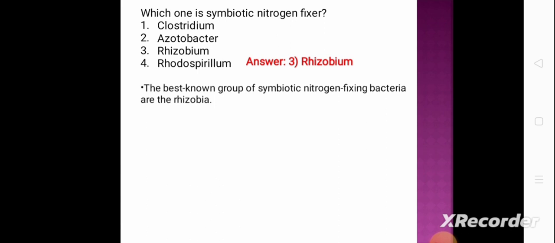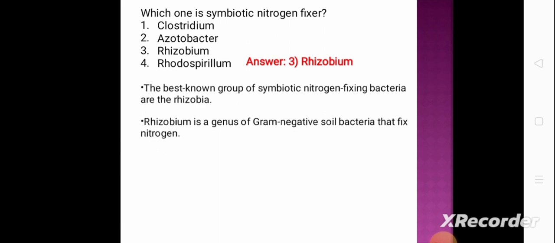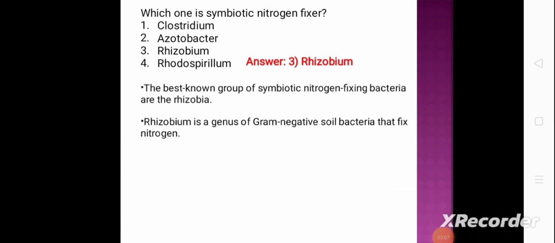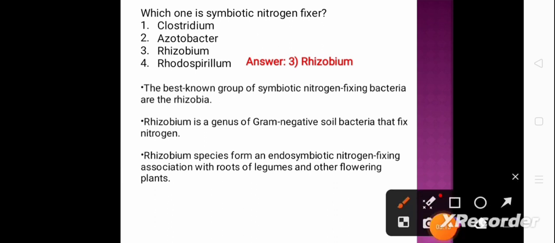The best known group of symbiotic nitrogen-fixing bacteria are rhizobium. Rhizobium is a genus of gram-negative soil bacteria that fix nitrogen. Next, the rhizobium species form an endosymbiotic nitrogen-fixing association with the roots of legumes and other flowering plants.